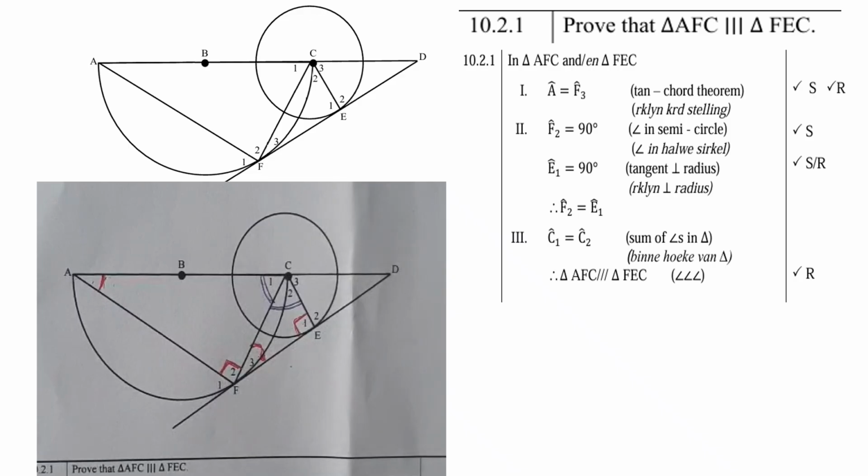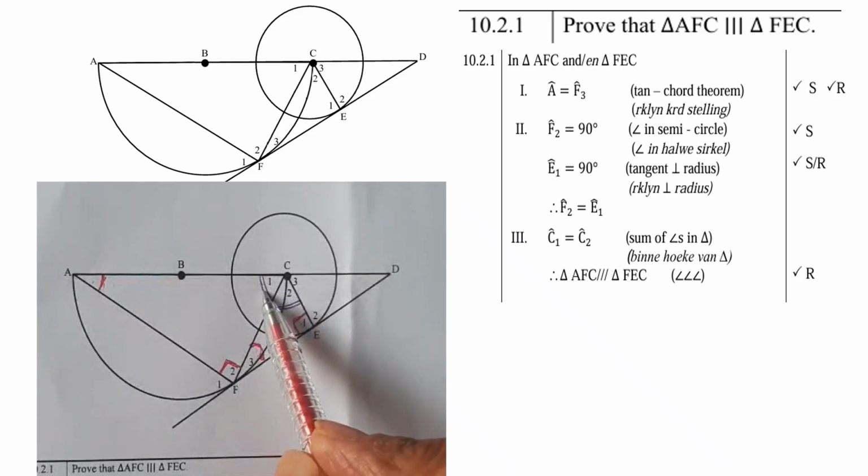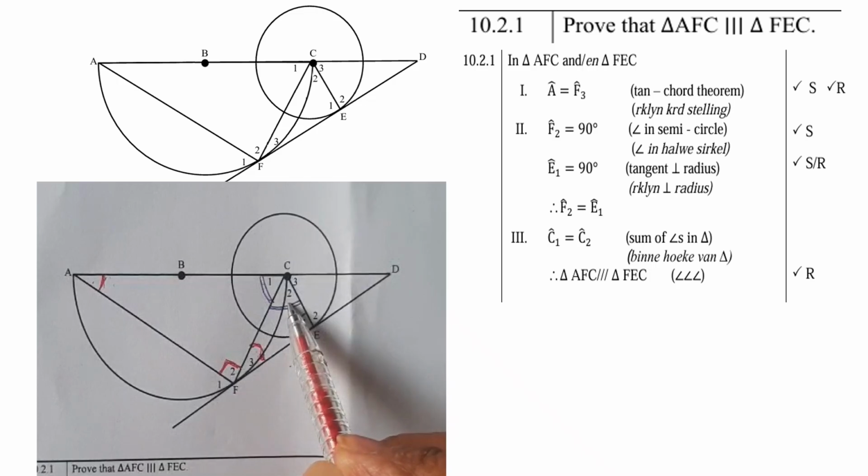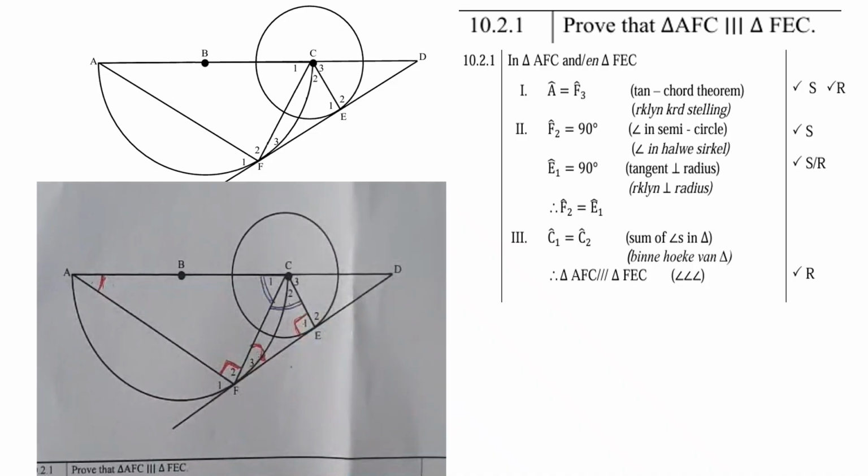And then thirdly, angle C1 is equal to angle C2, and we can get it by using the sum of the angles of a triangle. So there we have three sets of angles equal. So therefore triangle AFC is similar to triangle FEC. Angle, angle, angle.